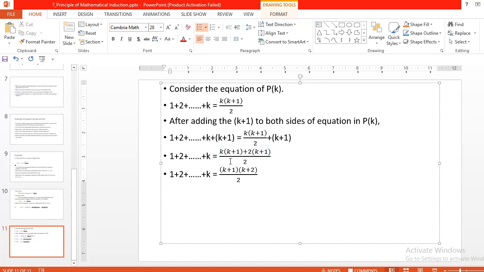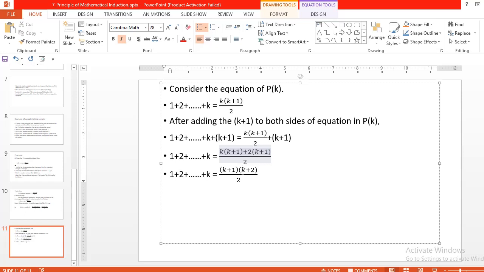Now solve this equation. The left side as it is, 1 plus 2 plus up to k is equal to (k plus 1)(k plus 2) divided by 2. How can we get this result? In this equation k plus 1 is common, so take it outside of the bracket as k plus 1, and inside the bracket the remaining elements are k and the second element 2.